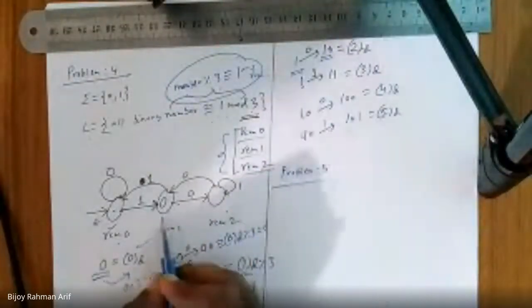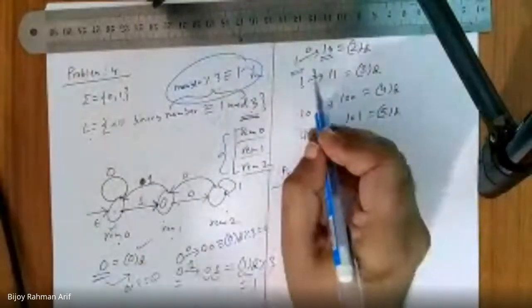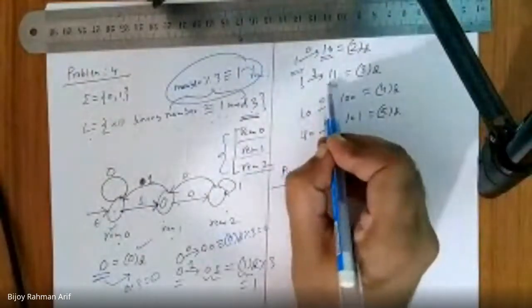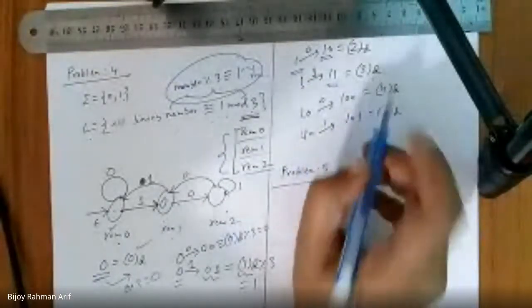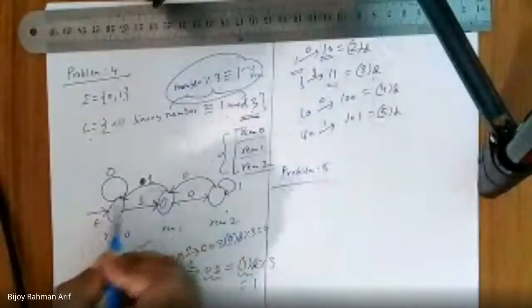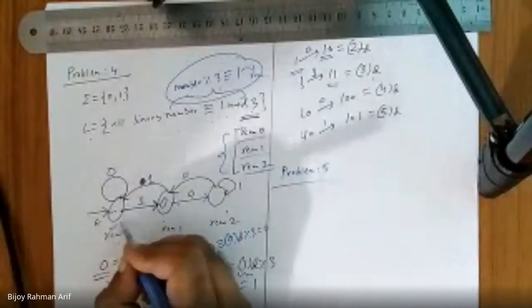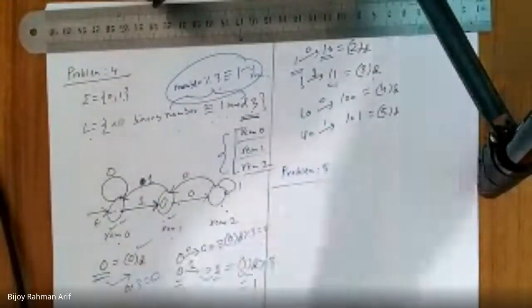On the other hand, in the remainder 1 state, if I get a 1, my number is 1, 1, which is nothing but 3 in decimal. If we divide by 3, the remainder is 0. So I go back to the remainder 0 state. So this is done, this is done. We left only this one.